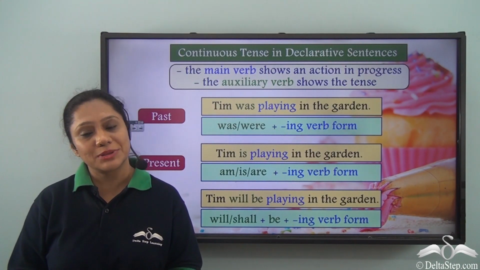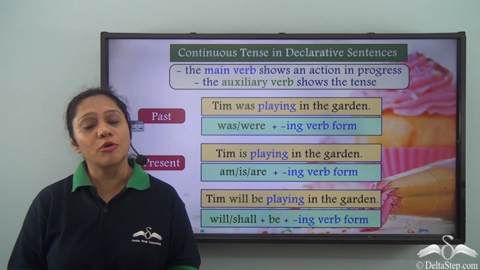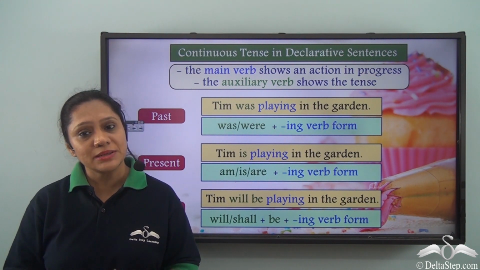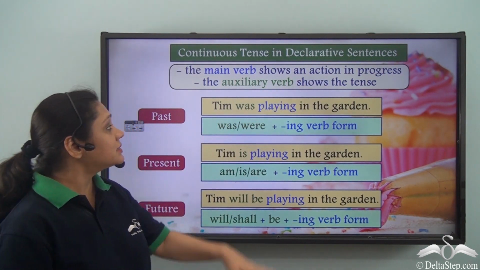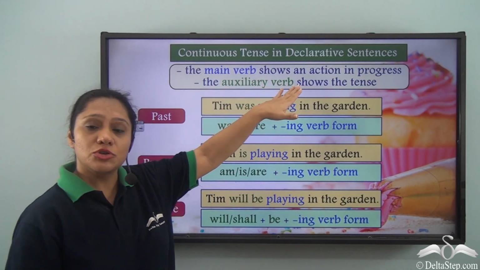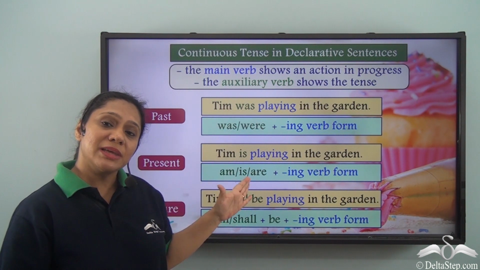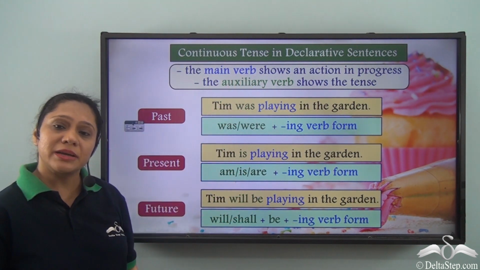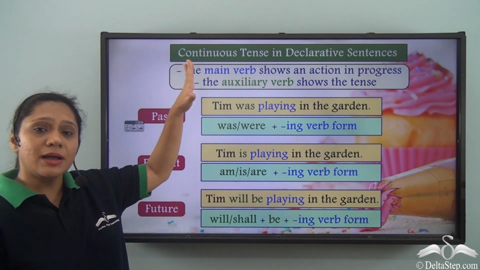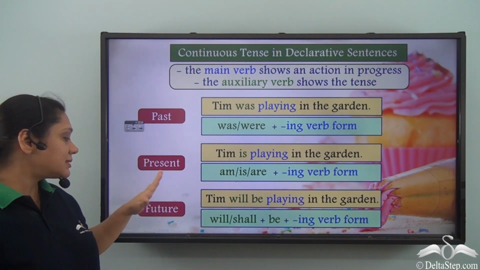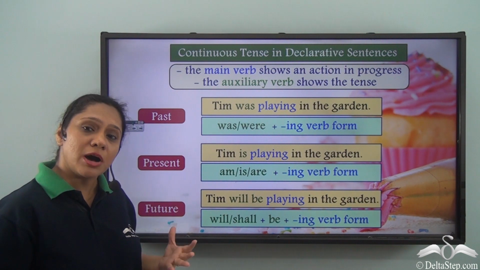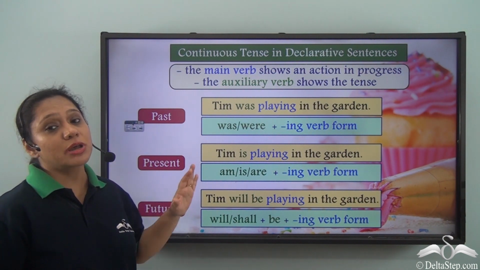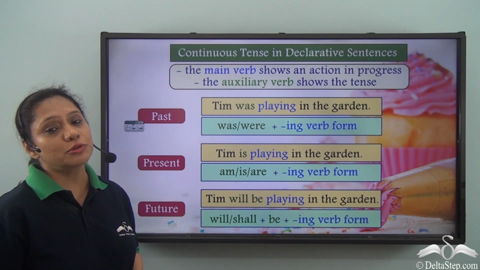You have already worked with the continuous tense and you know that in sentences depicting such a tense, the main verb shows an action in progress and the auxiliary verb shows the tense. Now in this slide, there are three declarative sentences portraying the continuous tense in the past, present and future. It also shows the various verb forms for each.